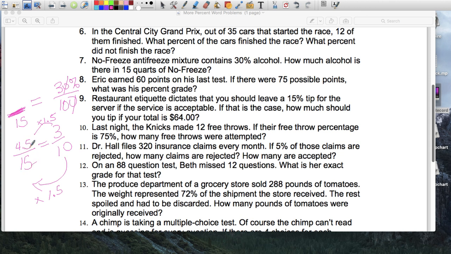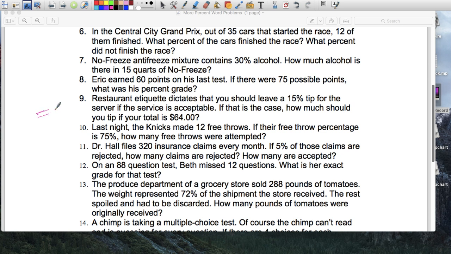So, anyways, this doctor files 320 insurance claims. So he has to get paid. People come to see the doctor, and they give him an insurance number, and he, in turn, fills out his paperwork to the insurance so he can collect money for his service. So, in this particular month, he did 320 insurance claims. Okay, he sent that. So he saw, I guess, one claim for each patient. And then 5% of those claims were rejected. Sometimes the insurance company won't pay for the service the doctor provided, and you end up paying for it.